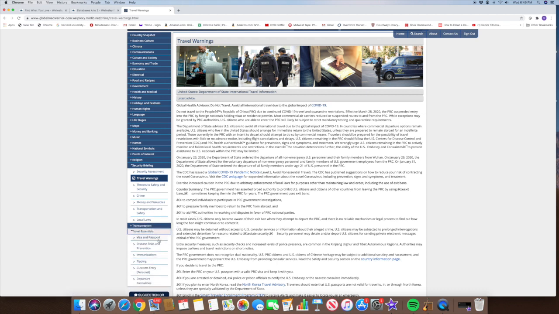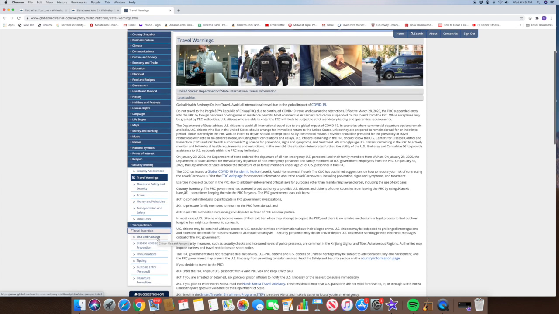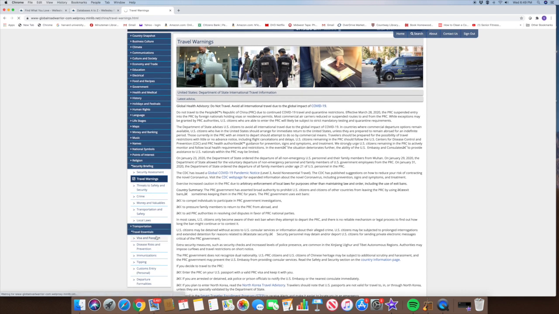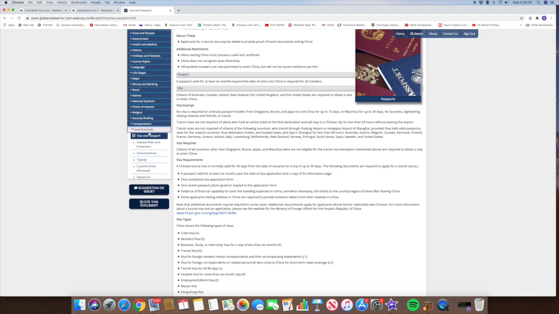The last thing I want to just mention is the travel essentials. The visa and passport, this will give you a quick view of what you will need to have in order to be able to get a visa or a passport. The other thing, the immunizations you will need, and tipping might be something that would be useful.